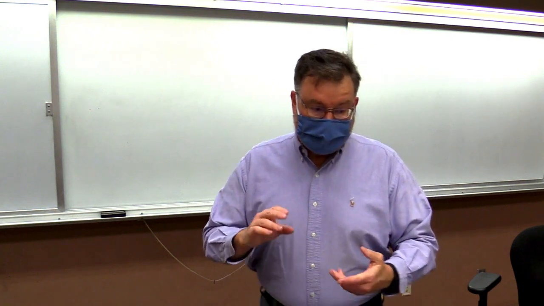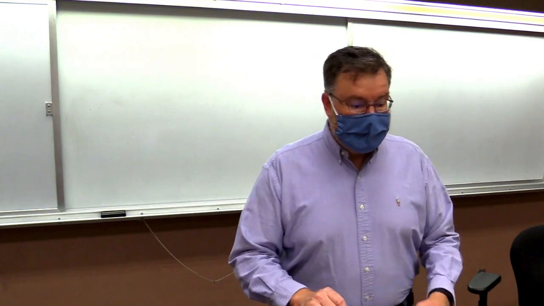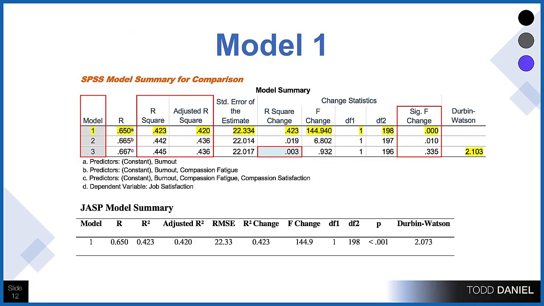All right, so here we have, with our model 1 in JASP, only burnout predicting job satisfaction. When we look at the R value, this is the correlation, that R value, 0.65, that would be the same as our B coefficient as we build our model, or our unstandardized coefficient. That's what the correlation R and the B value is, the same when we have just one predictor.